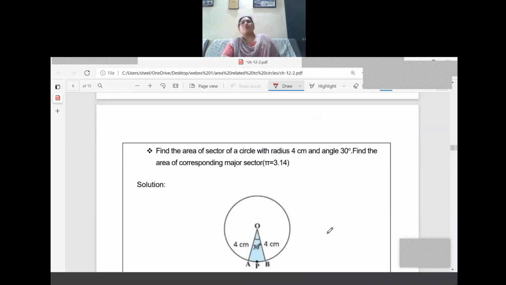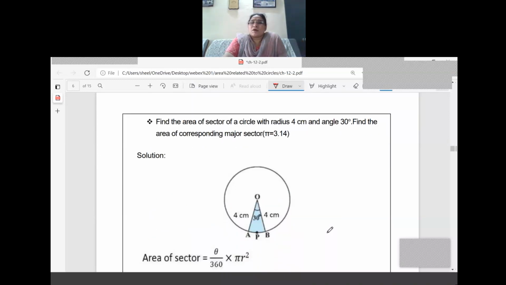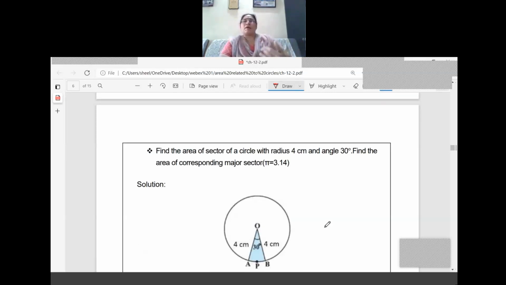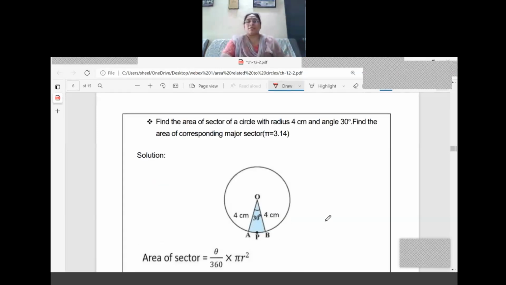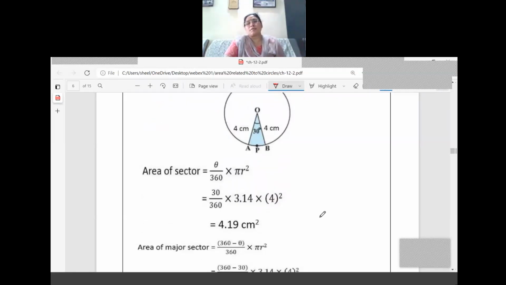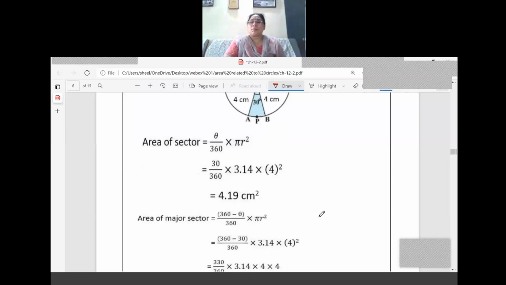One more question. Find the area of the sector of a circle with radius 4 centimeter and angle equal to 30 degree. Find the area of the corresponding major sector, pi equal to 3.14. Find the area of the circle. I have calculated both also. Area of the sector is equal to theta by 360 into pi r square. Normal formula. What is theta? The 30. And we have substituted and solved that. It is 4.19.